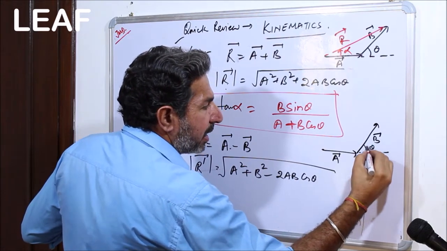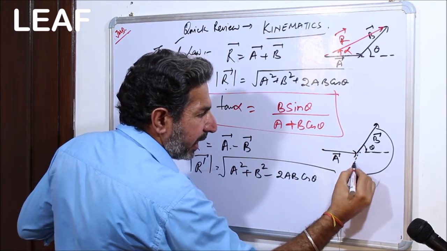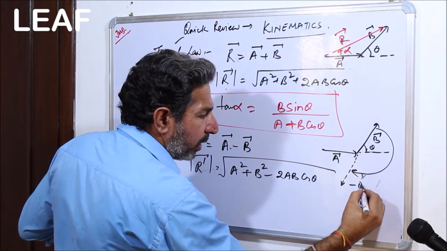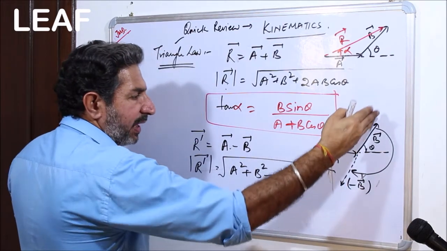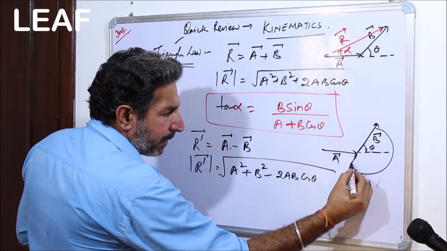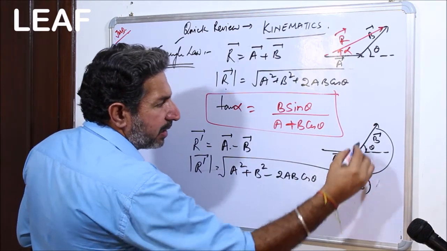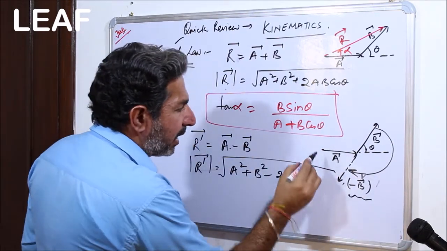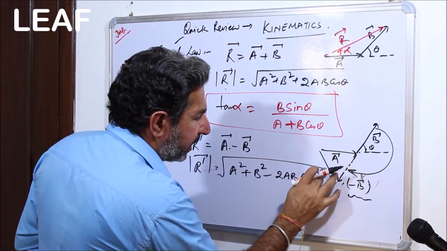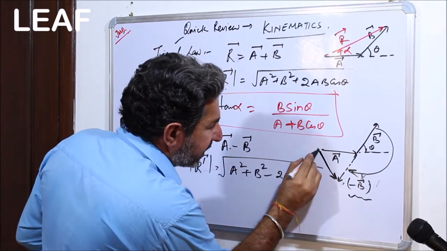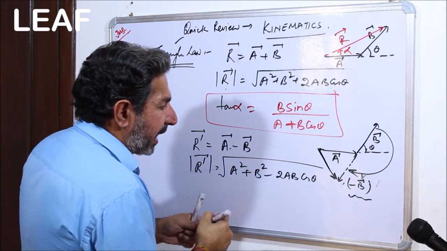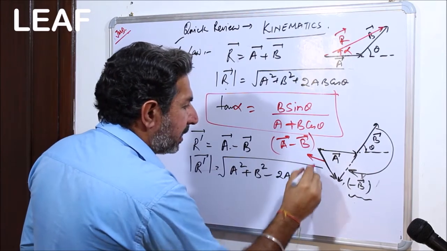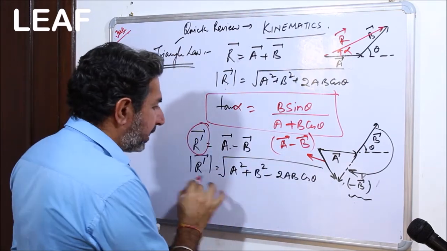Basically, what has happened? You again might be knowing it. If this angle is theta, just rotate this by 180 degrees, and this vector is now going to become negative vector. That is, whenever a vector is rotated by 180 degrees, then the same vector will be called a negative vector. So I have rotated it and now it has become a negative vector, and this is then going to represent, let me draw it here, the subtraction vector, that is A minus B. This is R prime. This is A minus B and it is given by this.